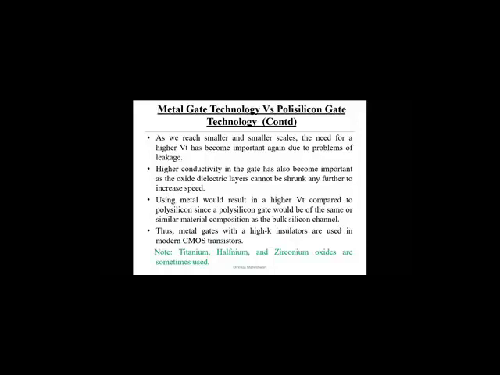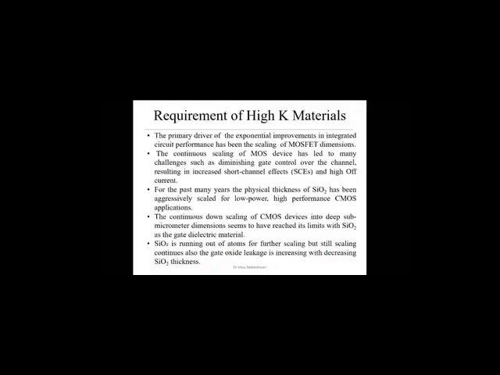So we'll see what problems we are facing with the high K insulator along with the polysilicon, and why industry moved to the metal gate. So just note down that titanium oxide, hafnium oxide, zirconium oxide, and other materials are used for the oxide layer with the advancement of technology. Now we are discussing the requirement of high K material, why high K material is required. One of the major problems is the scaling of the MOSFET dimension.